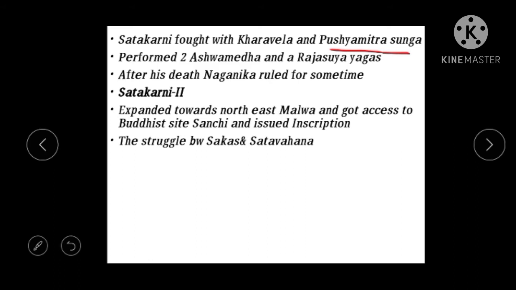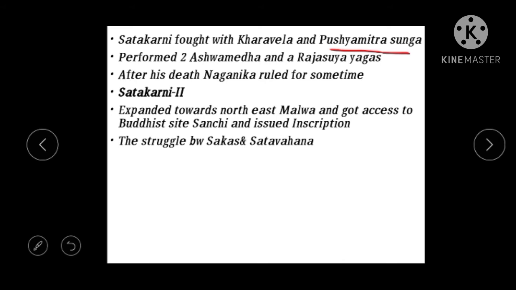In between, if someone stops the horse, then there will be a battle or a discussion about what to do next. This Ashwamedha Yaga was done by him 2 times.